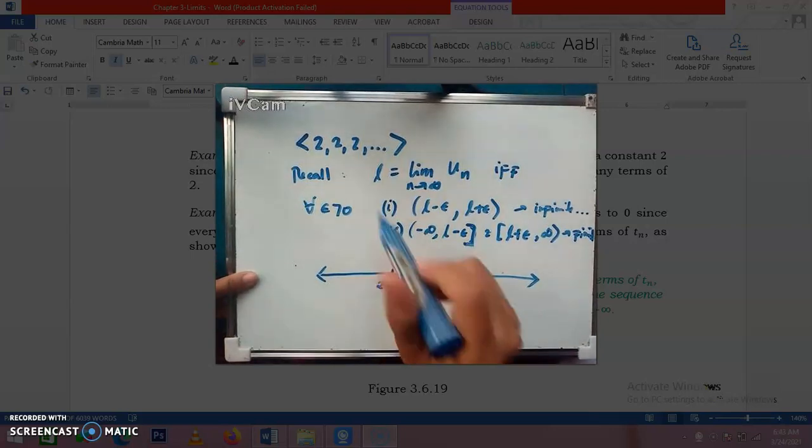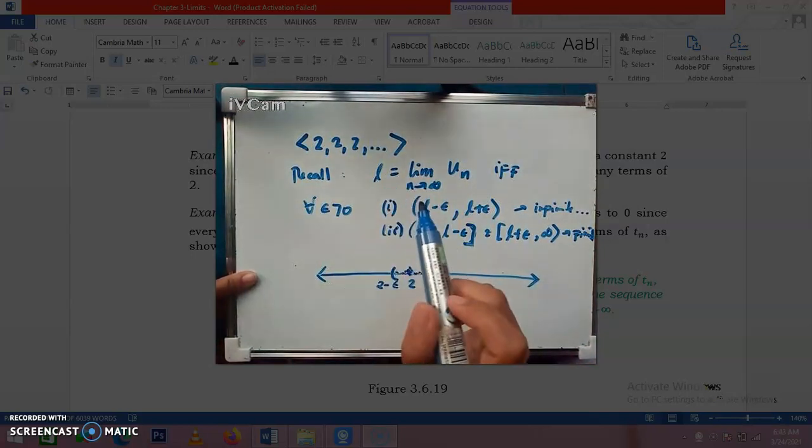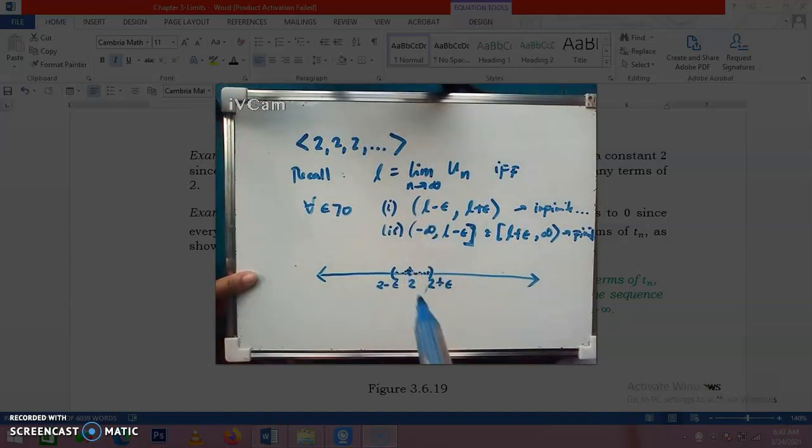Now notice that our sequence is constant, so we only have 2 as the number in the sequence. The first term is 2, second term is 2, third term is 2, and so on. So in that case, this open interval contains infinitely many terms of the sequence. And the complement of it has no terms in the sequence, and we know that an empty set is finite, right? Empty set is finite.